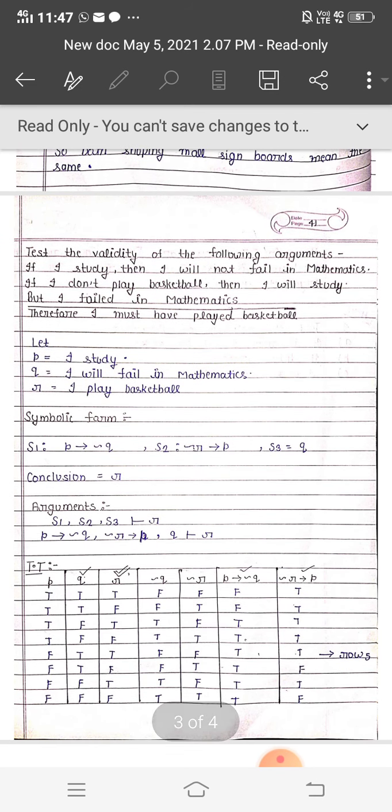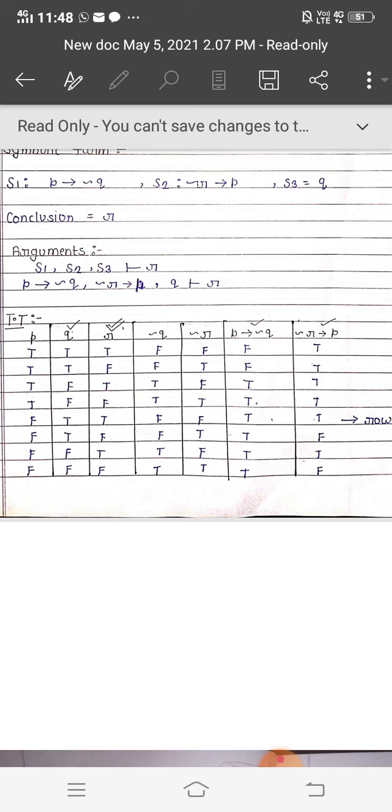For arguments, I have already taught you how to check validity. We will have to make a truth table. In the truth table we will find out which are the given premises and which is the conclusion. Here the premises are given in the second last column and also the second column, and the conclusion is given in the third column. So we will check column number 2, column number 6 and column number 7, and see in which row the premises are true.